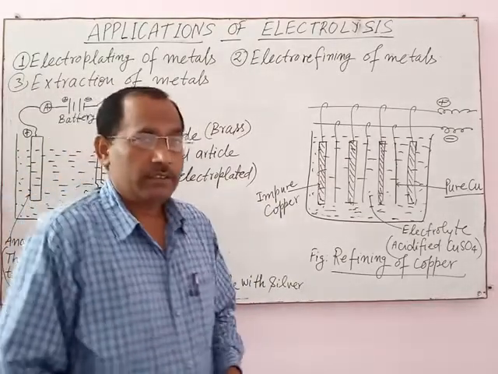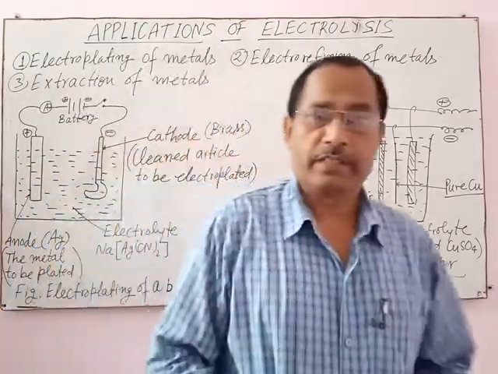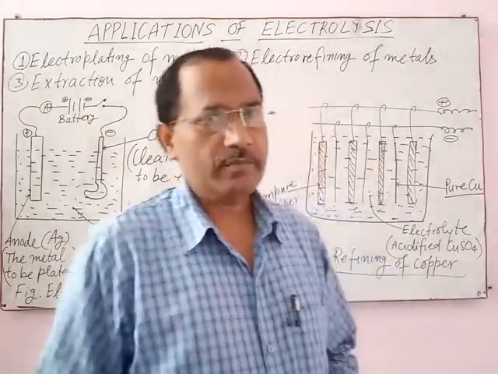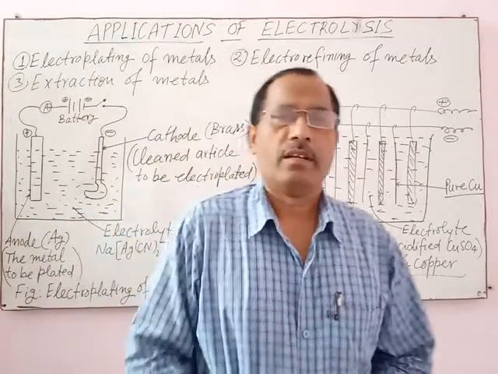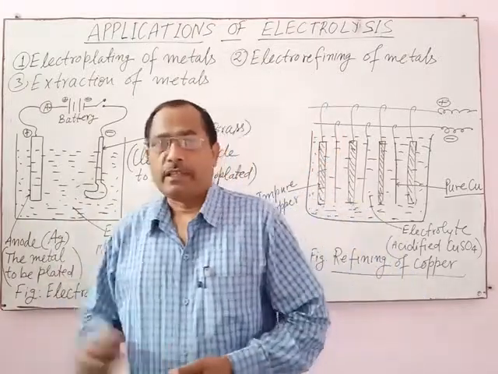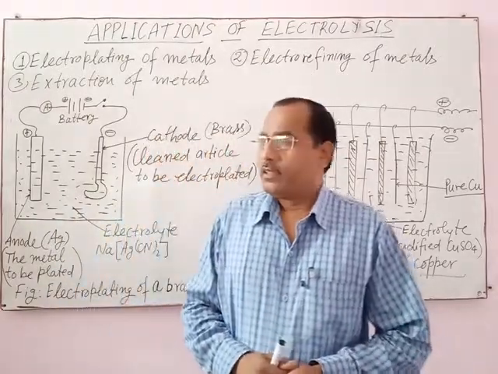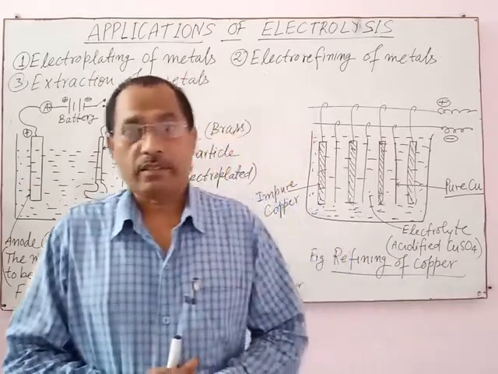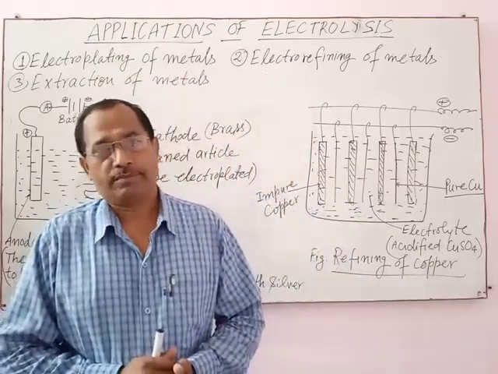Now, the different rules involved in the process of electroplating and conditions. First condition of electroplating is the selection of cathode and anode.